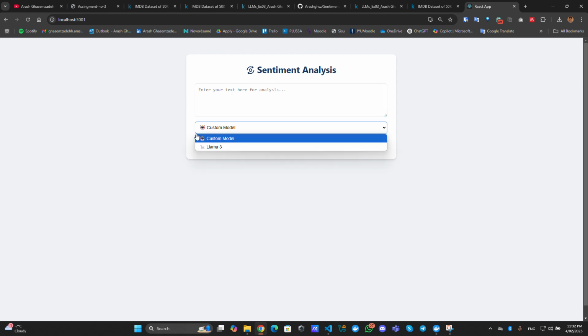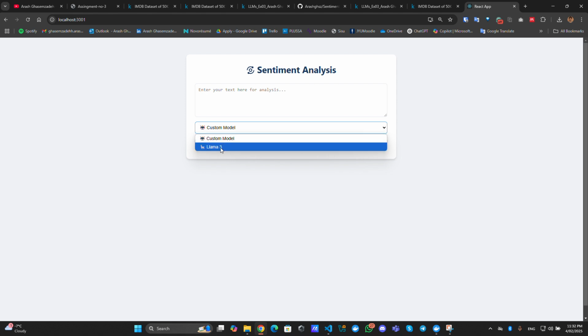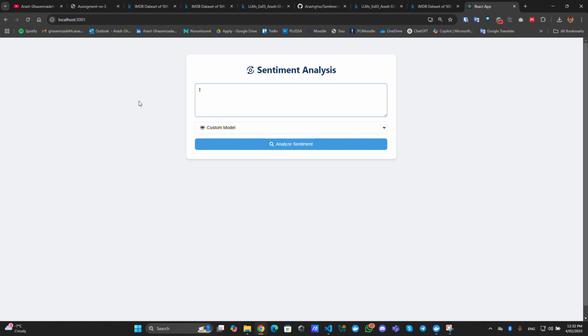Here we got two different models. This model, as previously stated, I've trained it on Kaggle, and this is a Llama 3 model. Okay, let's just test it. Here you can write a review of a video or a movie series.